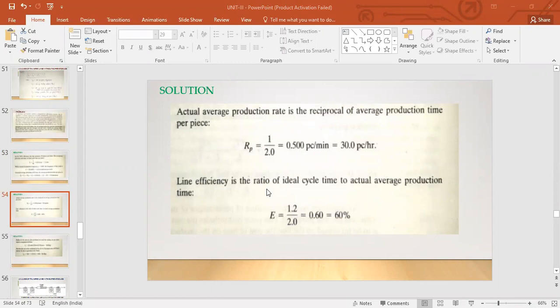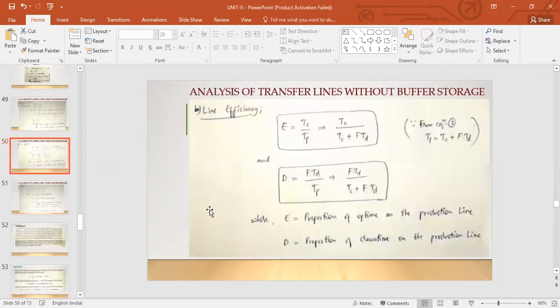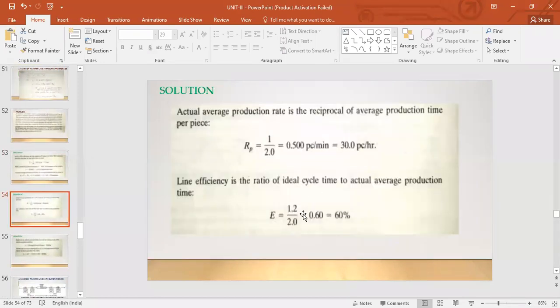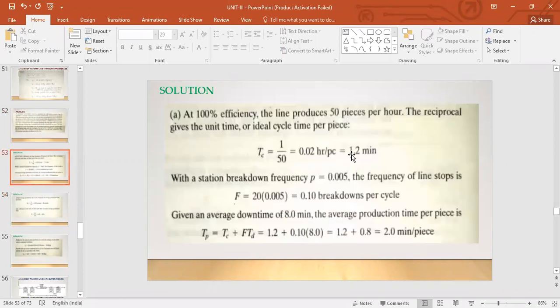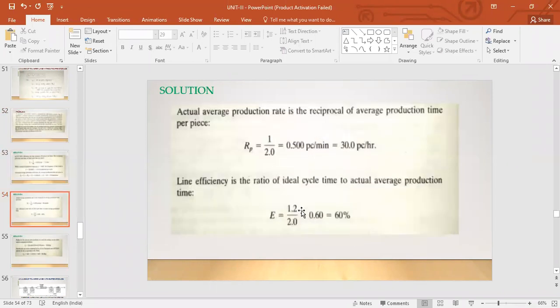Line efficiency is the ratio of ideal cycle time to actual average production time. From what formula? From this formula, TC by TP, right? TP, if you want to calculate, TC plus F TD. Okay, that's your line efficiency. So if you want to calculate the line efficiency, you divide your ideal cycle time with your actual production time. So TC by TP, and what is that? TC is here 1.2, TP is 2. 1.2 by 2 gives you what? 0.6. So that's 60%. So the efficiency of the line is 60%.